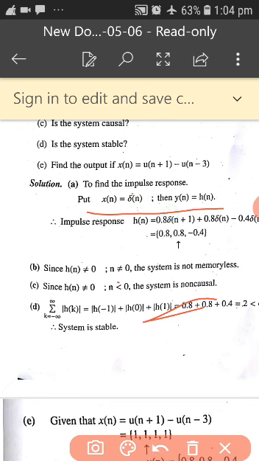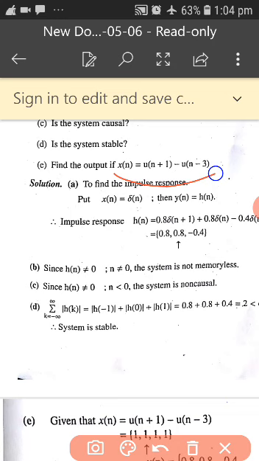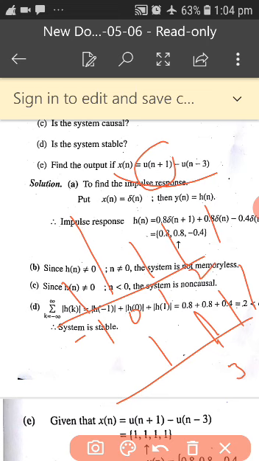For this particular term, it is at minus 1, this is 0, and it will continue like this. Then u of n minus 3 means it will start from 3. This is 1, 2, 3.